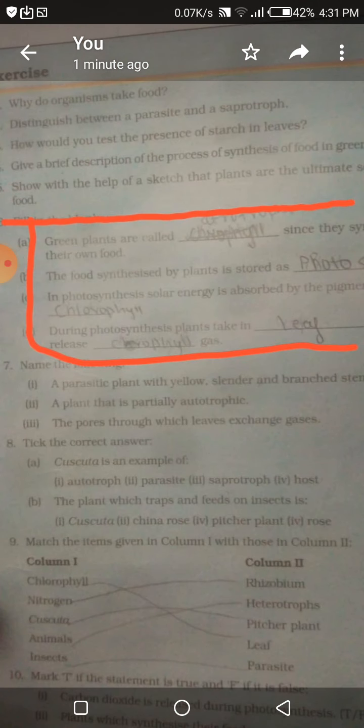So now we have completed the whole chapter. Let's move on to the exercises. So let's focus on the third part.